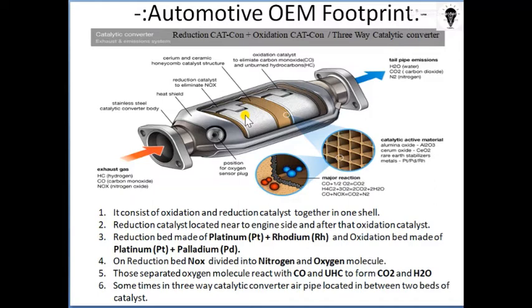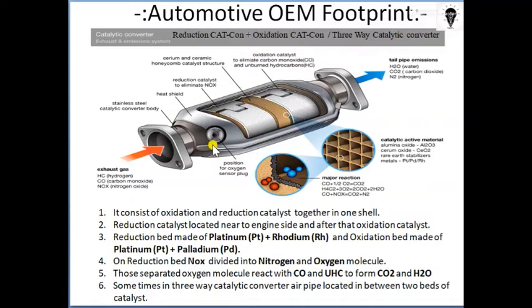It needs to be clear that there are two different things present in the exhaust system. This is the catalytic converter, and after that there is a silencer or muffler. The silencer or muffler and the catalytic converter are two different things. The silencer or muffler is used to control the noise level, and the catalytic converter is used to control the emission level.